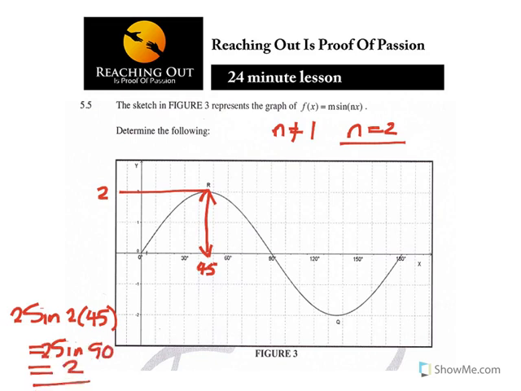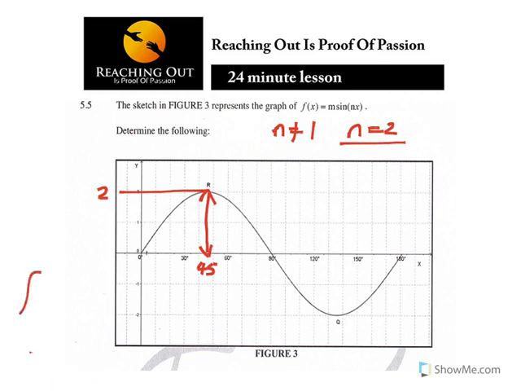And what is 2 sine 90? It is 2. In this case, you can see that it is matching. So in actual fact, f of x is equal to, we know our m, it's 2 sine n, which we don't know, and then our x. But when you simplify that, we must get a 2.